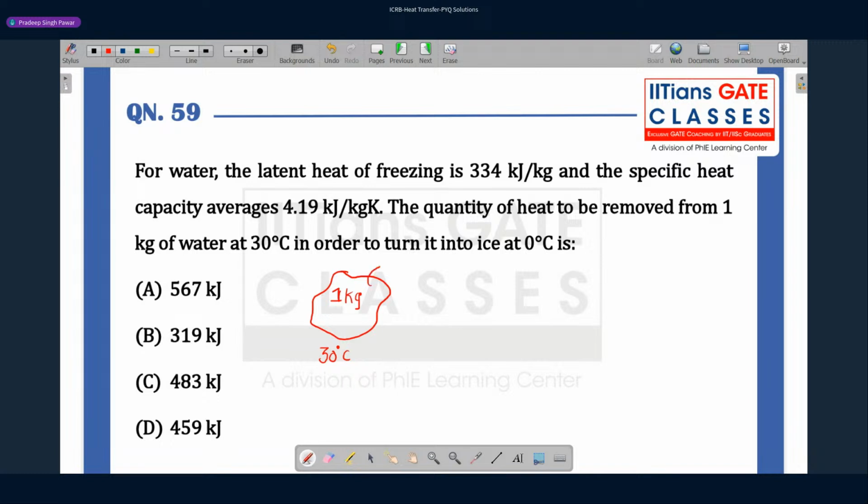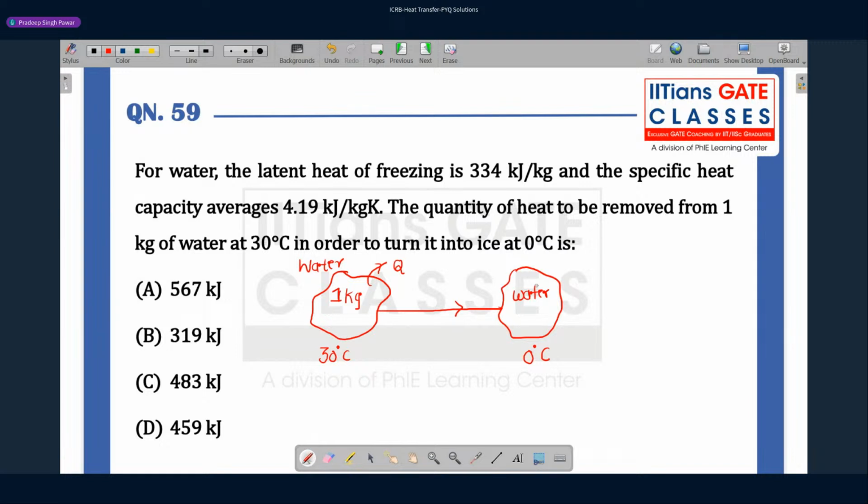Now you are removing heat from it. As you remove heat from the water, what will happen? You will get water at 0 degrees C. As you keep removing heat, the water temperature will decrease and reach 0 degrees.